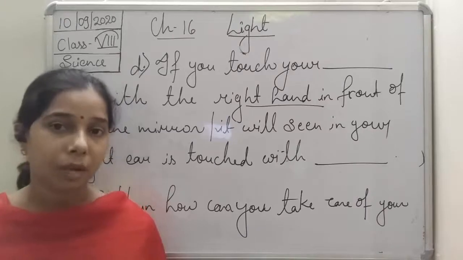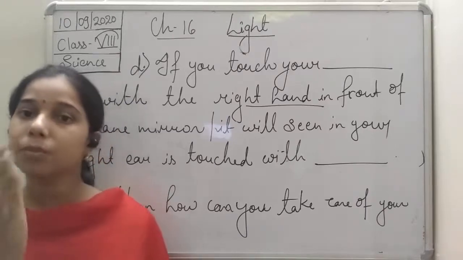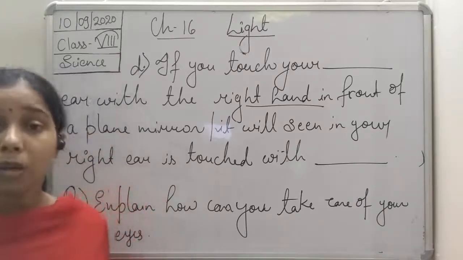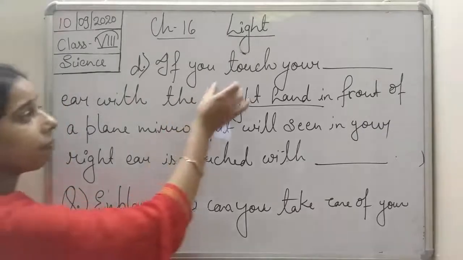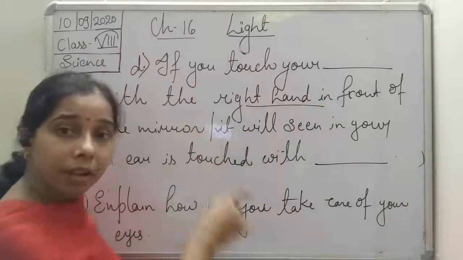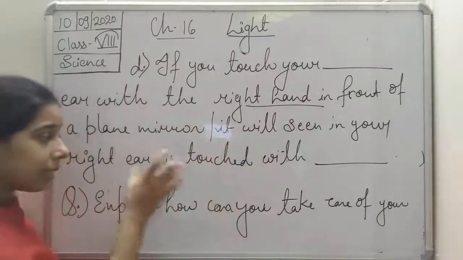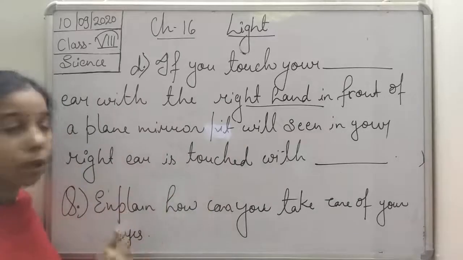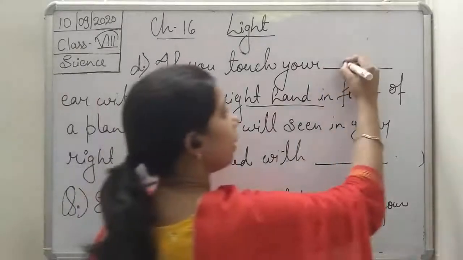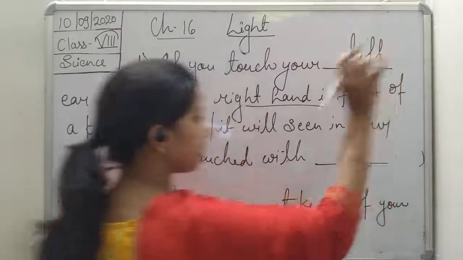If we see the right ear in the plane mirror, it seems to be the left. How? Because of the lateral inversion. So we can say that only if we touch our left ear, it seems to be the right ear in the image.